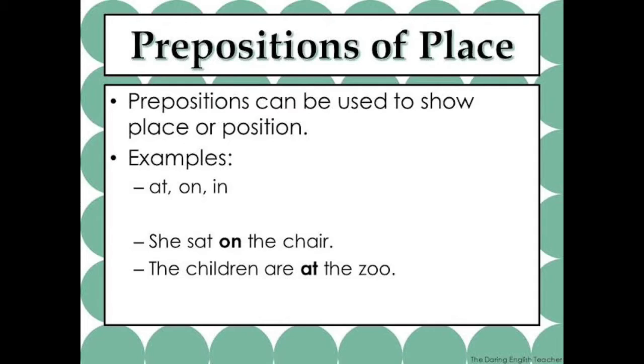Look at the example given here, children, for prepositions of place: at, on, in. So look at the example. She sat on the chair. The children are at the zoo. So these are the examples for prepositions of place.